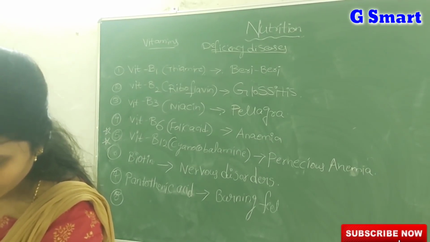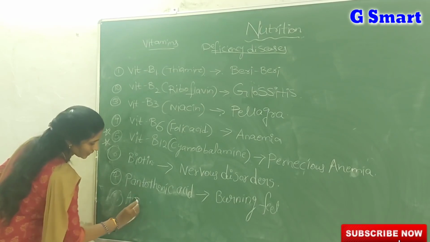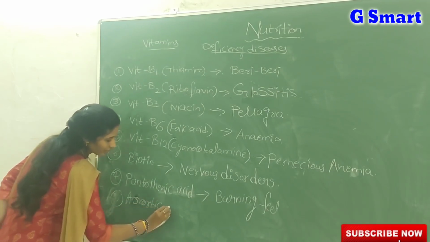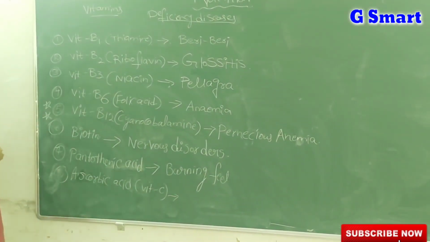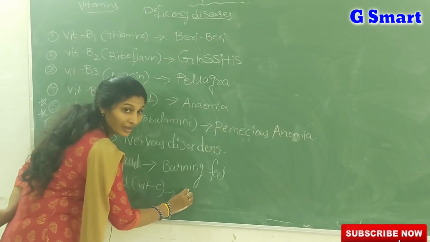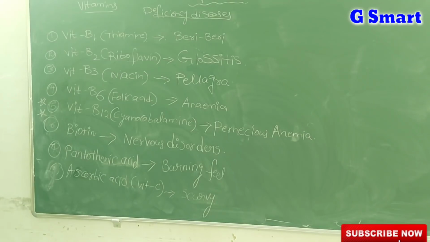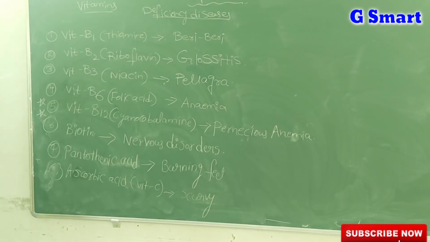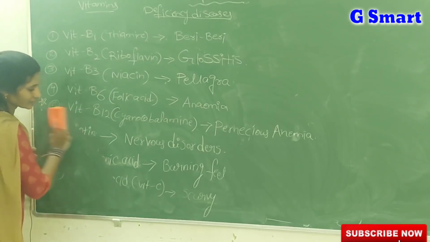Folate. One more water soluble vitamin is there, that is known as ascorbic acid. This we call vitamin C. Vitamin C chemical name is ascorbic acid. If vitamin C is low in our diet, it leads to the condition scurvy. In scurvy, there is delay in healing of wounds. If any damage or wound happens, it takes more time to heal if vitamin C is low. Vitamin C also helps to improve our immunity, our resistance power.